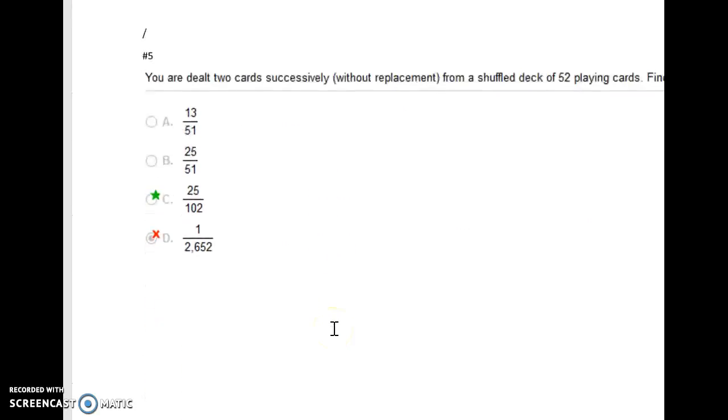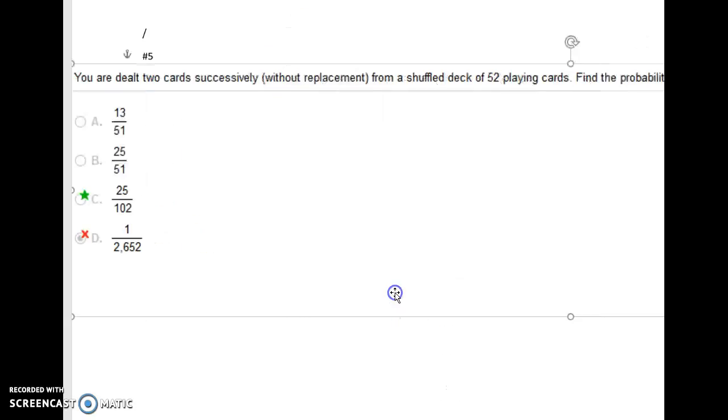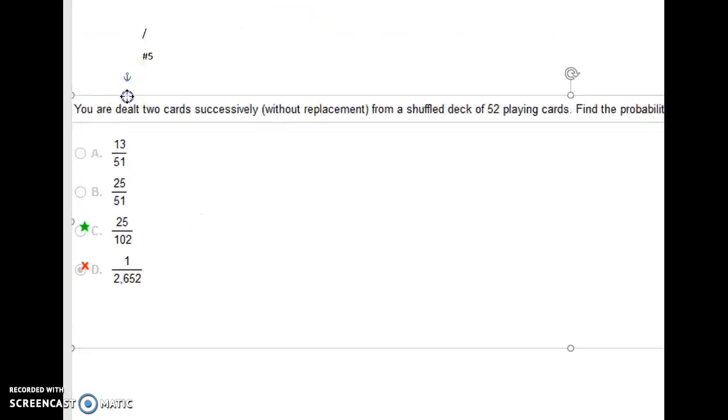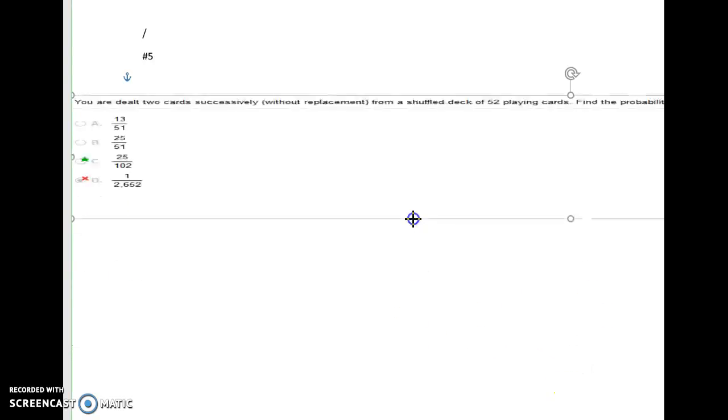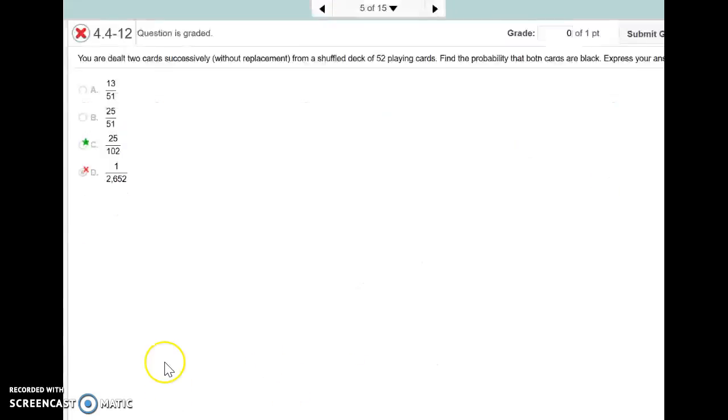Number 5. Sorry, again, I can't read the whole thing. Okay, hold on. I'm going to pause this so I can go get the whole problem. So here's the problem. It says you are dealt 2 cards successively, so without replacement, from a shuffled deck. Find the probability that both cards are black.